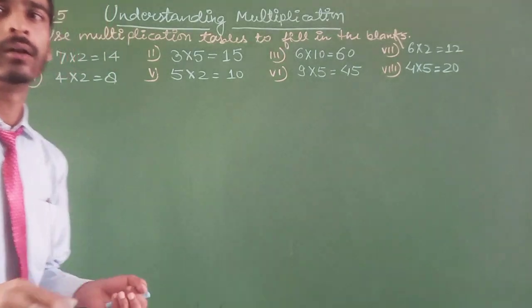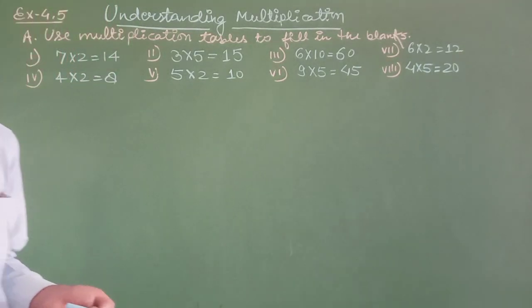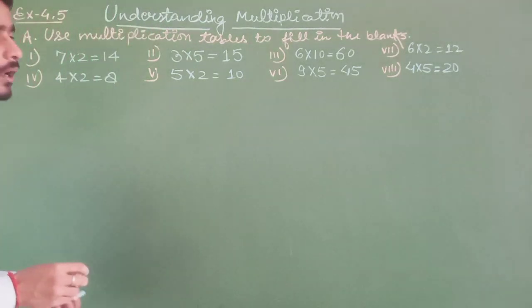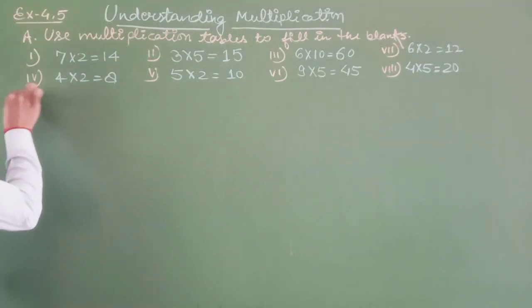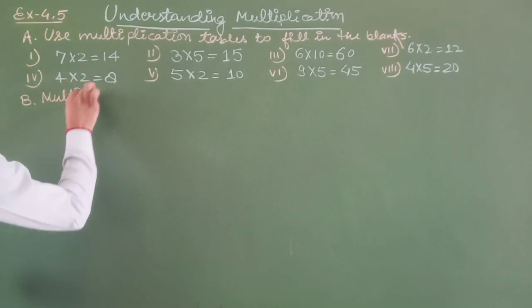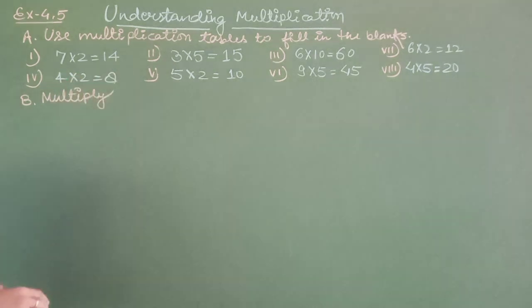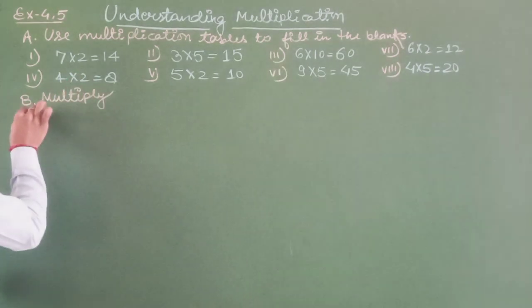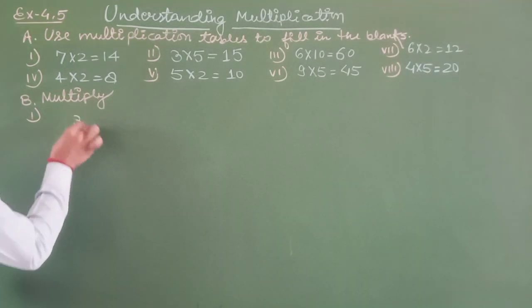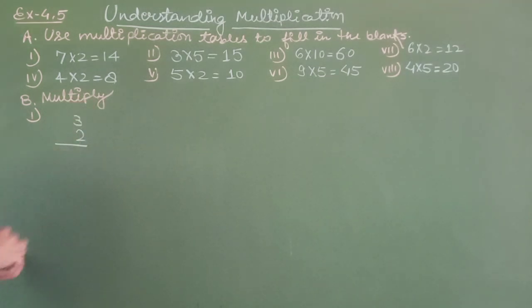Now come to the next question, which is question B: multiply. Question number 1 is 3 multiplied by 2.